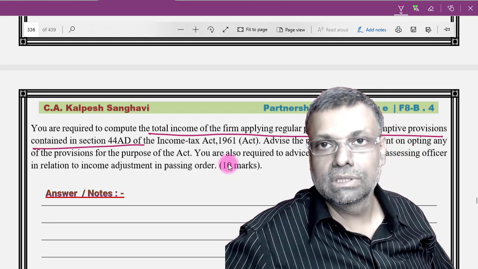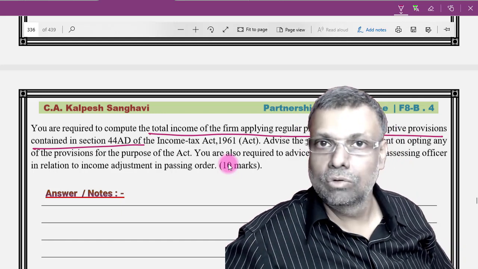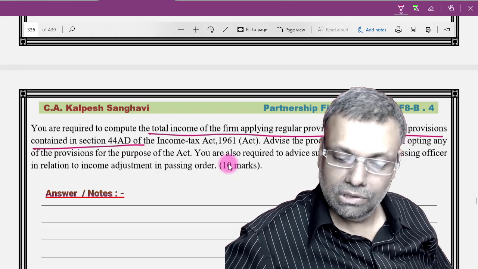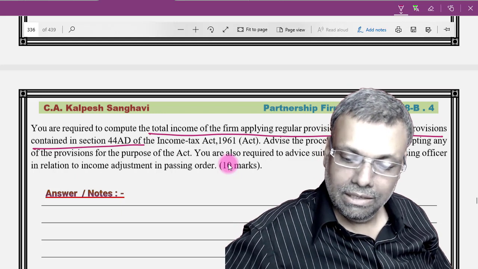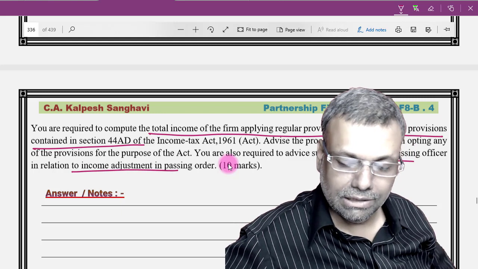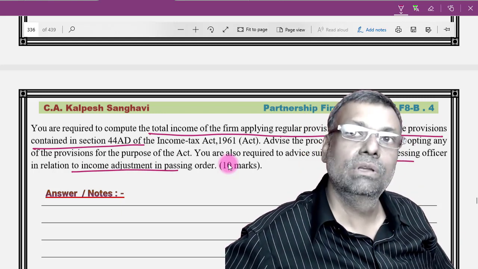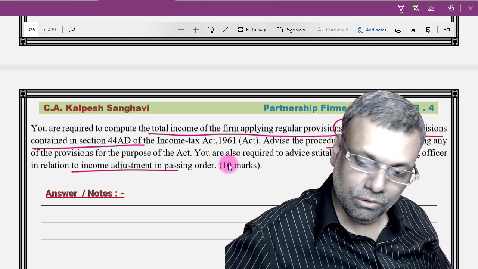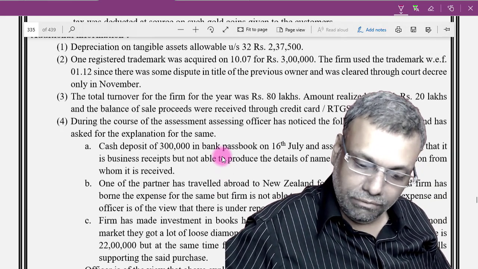So you have to do the computation both ways, applying the 44AD provision and also the normal provisions. Then you have to advise on the procedural aspect, if at all you are required to, and you also have to suitably advise the assessing officer in relation to income adjustments in passing the orders. So you have to think from the officer's point of view, that means additions, and from the assessee's point of view also. Now first of all I will do 44AD.